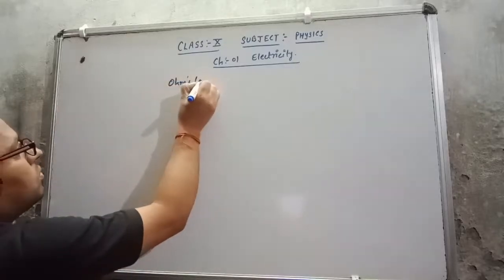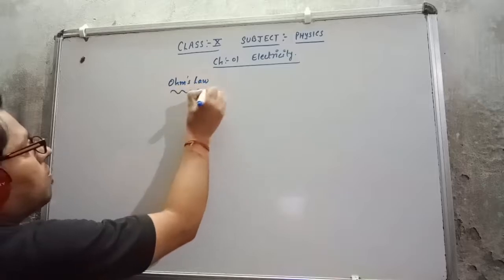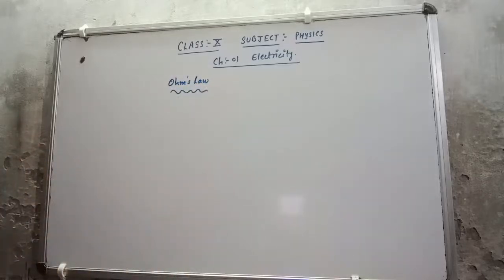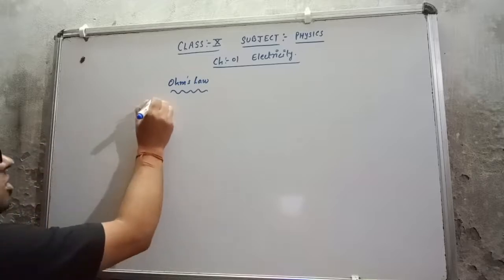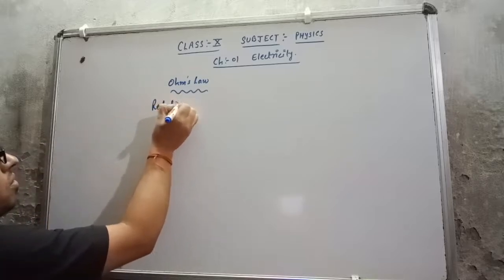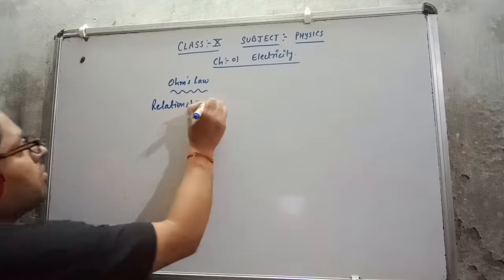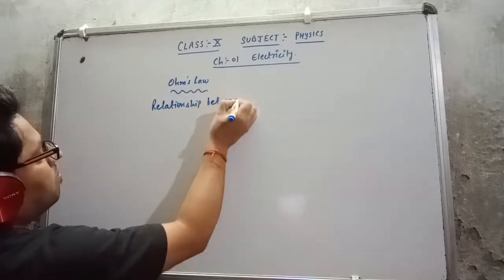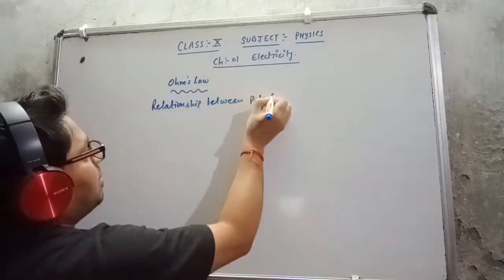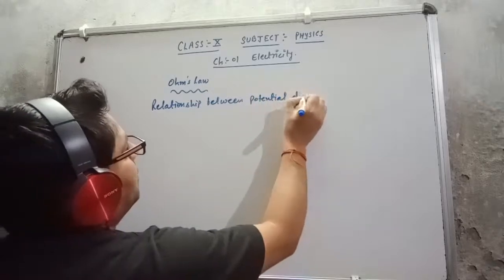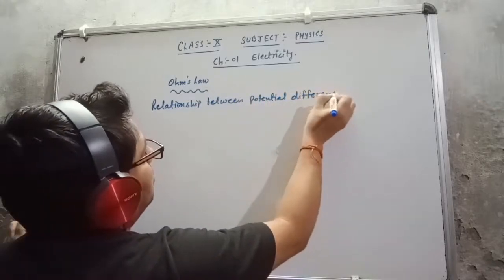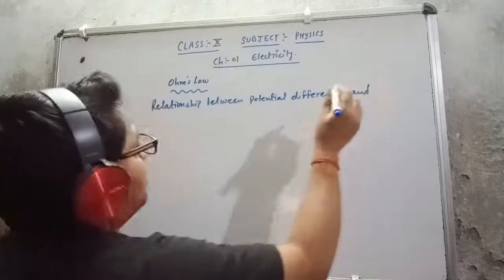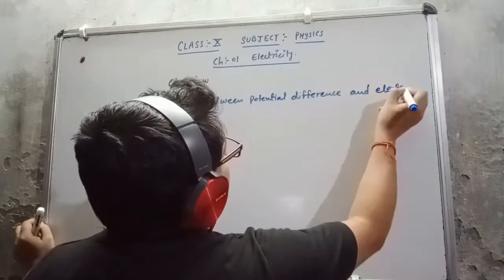Ohm's law gives the relationship between potential difference and electric current.